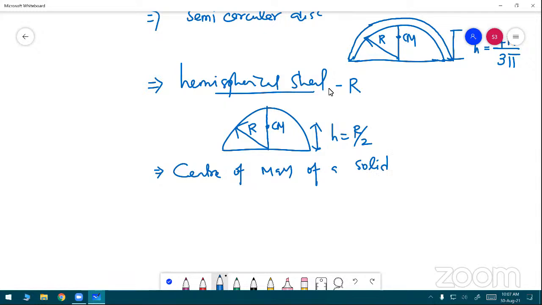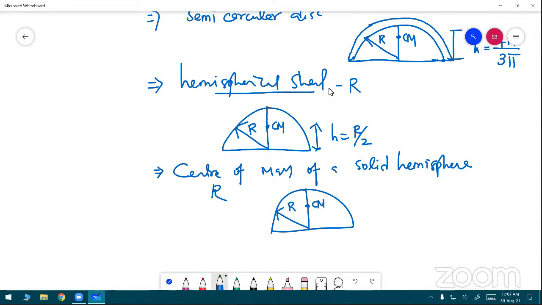Just consider the same diagram, but the hemisphere has radius r. The center of mass is required at this point, CM. The height h is equal to 3r divided by 8. This is a very important formula for center of mass.